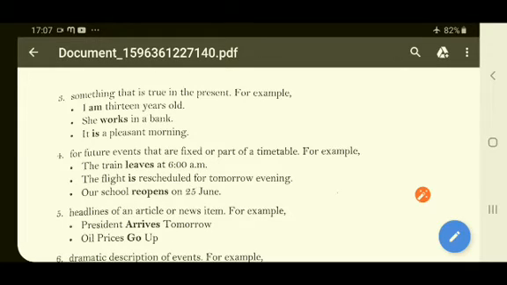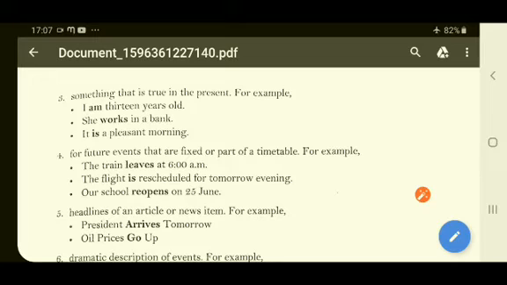We are talking about something that is going to happen in future, right? So here also we can use the present tense, like: our school reopens on 25th June. So it is a future plan, a fixed timetable, a fixed event that will take place.